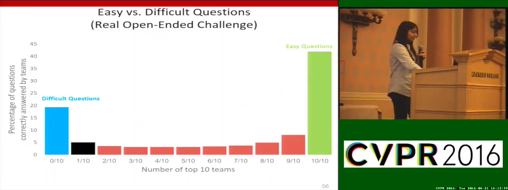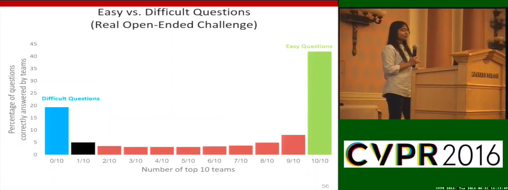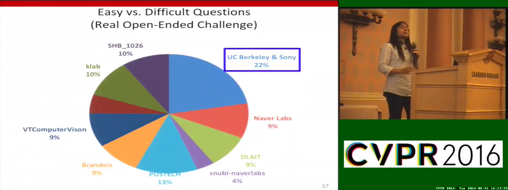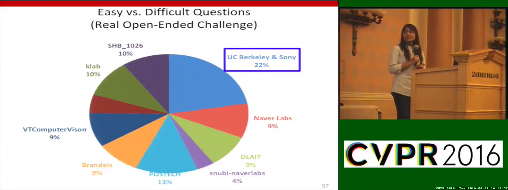The second bin in this plot shows the percentage of questions that were correctly answered by just one team, and we were curious to know if this is the winner team that was able to correctly answer the questions. It turns out that a significant percentage, 22% of the questions, are answered by the winner team, but it is also shared by other teams more or less uniformly.